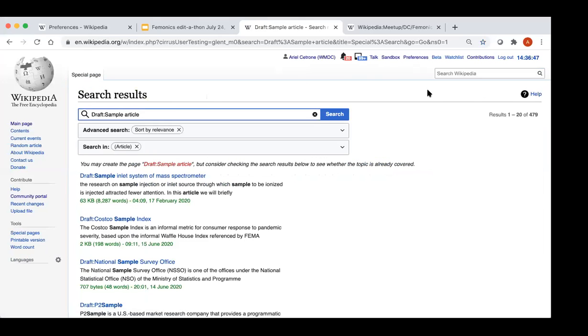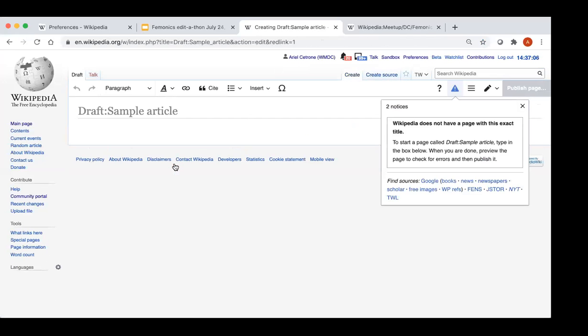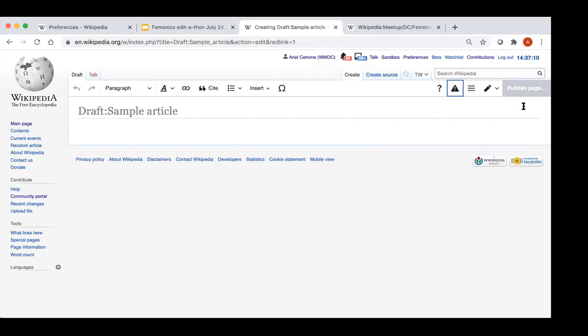Okay, great. How do I know that it doesn't exist? Because it says you may create this page. Great. So I'm going to click on the red link. A red link in Wikipedia means that that article does not exist yet. By clicking on a red hyperlink, it will create the article. So I'm going to click on that. And you'll see here, I am now presented with a blank page. This is where you would start building the article.